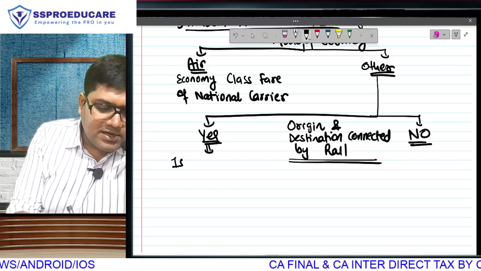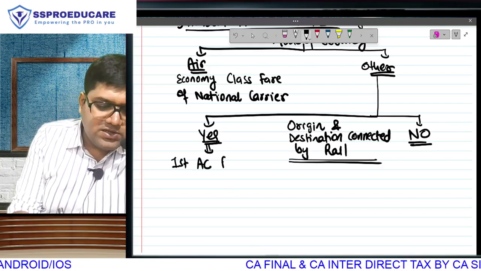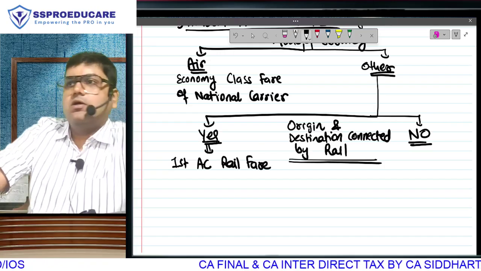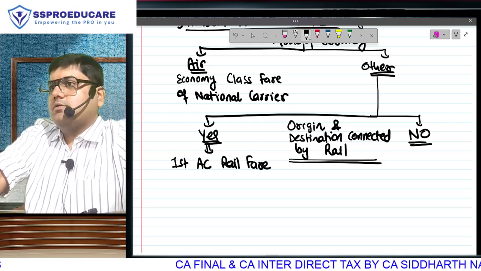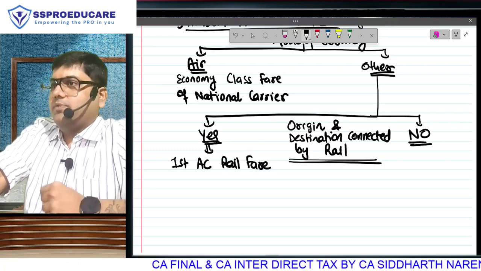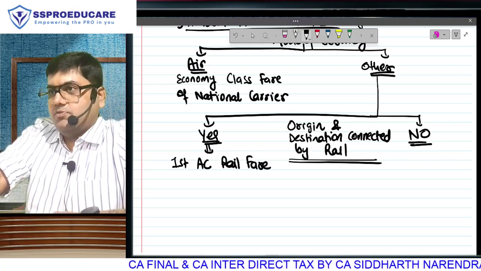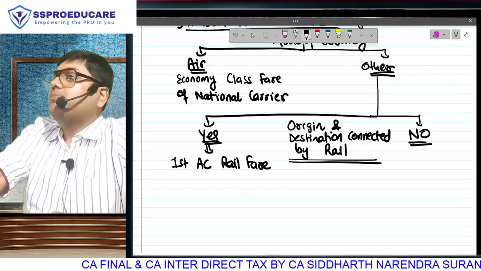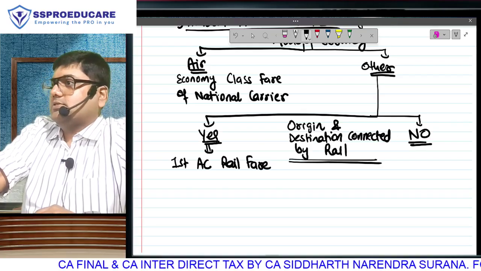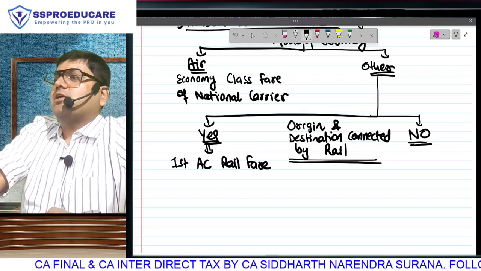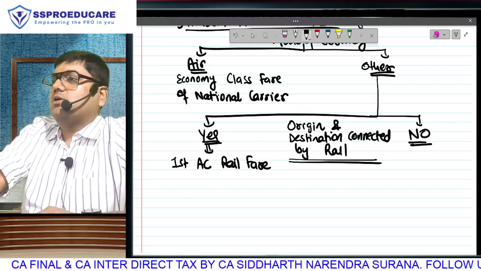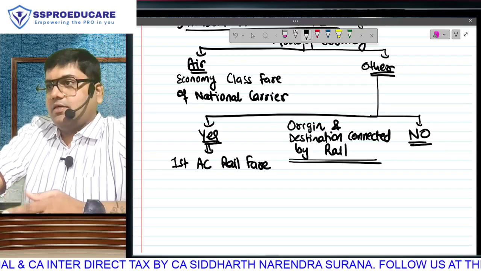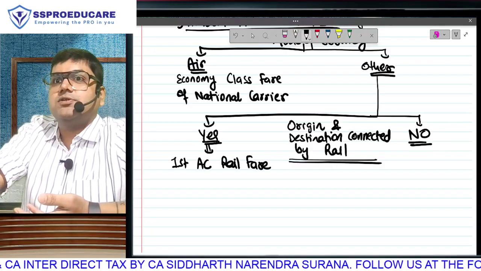If they are connected by rail, we will take first AC rail fare of that sector. For your knowledge, I am telling you, you may not have the opportunity of traveling by train, so let me tell you that railways has got multiple classes. The lowest is general class, unreserved, where you go to the toilet and somebody will come and sit on your seat. No reservation. There is a class in the general coach.